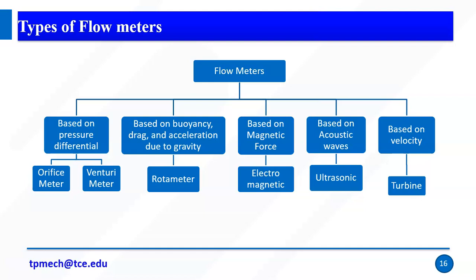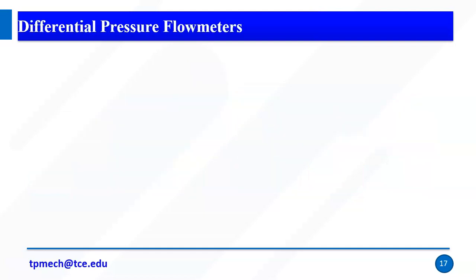Right, so we are going to see one by one. For example, if the flow works based on the principle called pressure differential, then we say it's an orifice meter or Venturi meter. Right, so we are going to see one by one. The first one is differential pressure flow meters.